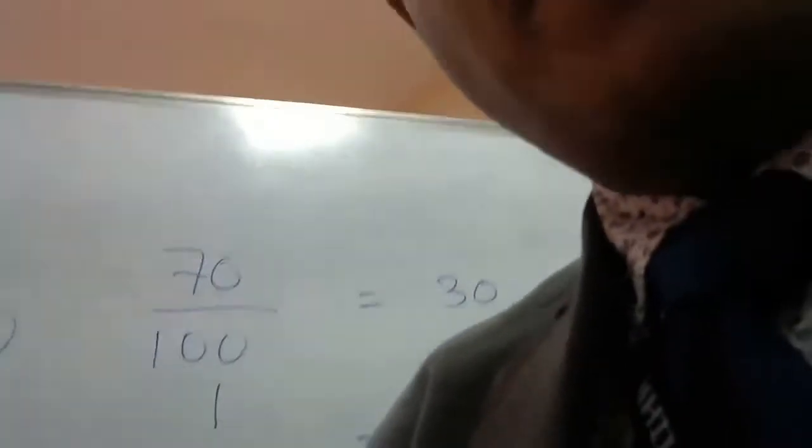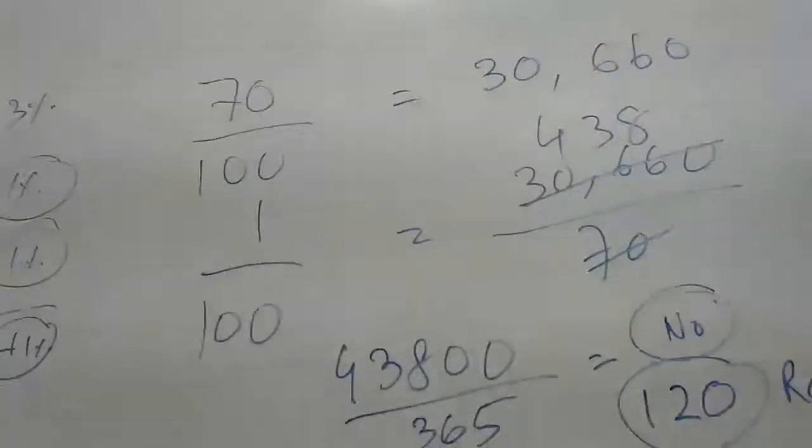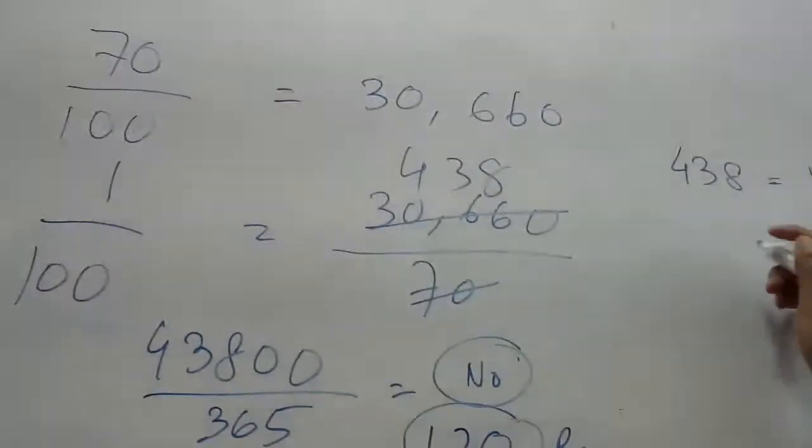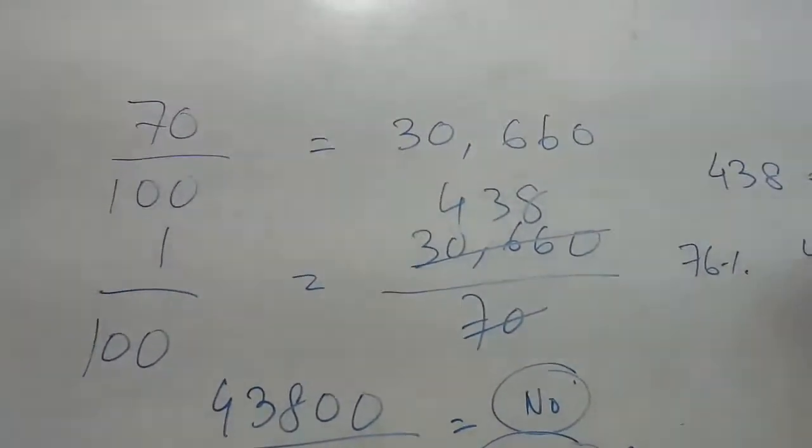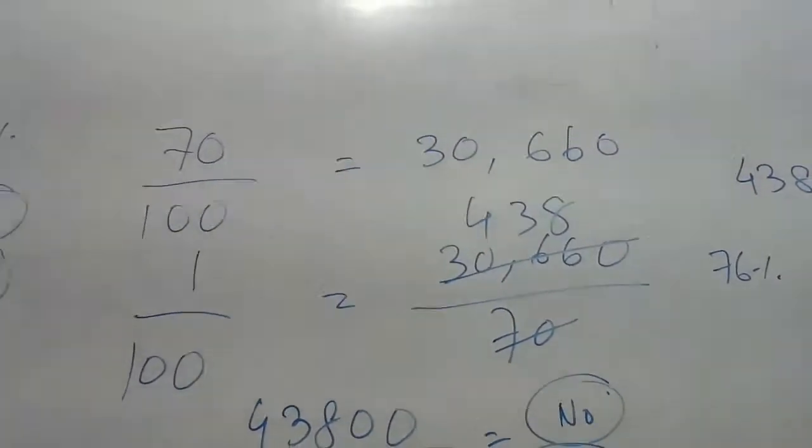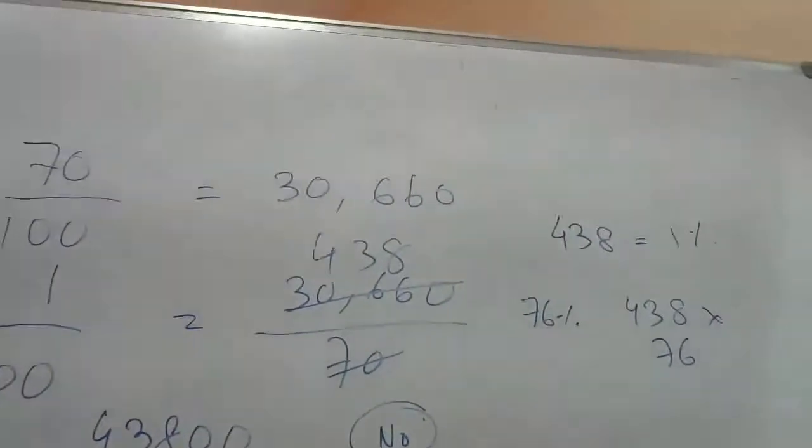All right. So if it is 76%, how many rooms would be sold? If I know 438 is 1%, then 76% would be 438 into 76. As simple as that.